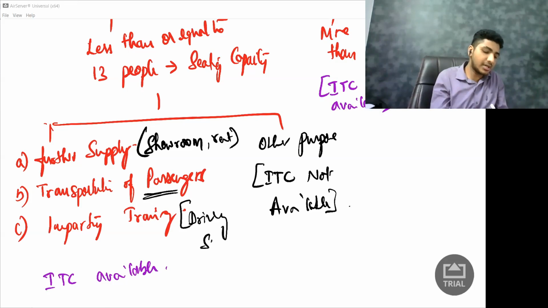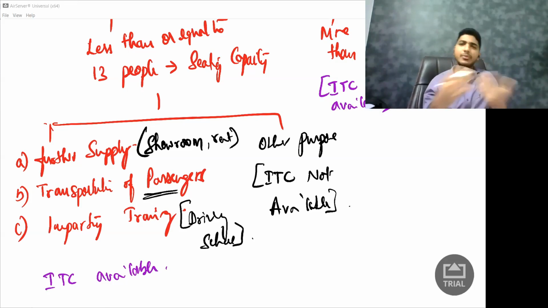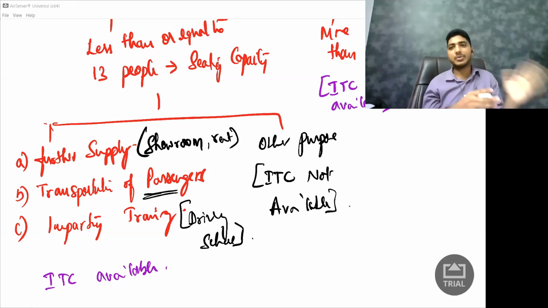And I have purchased a car in which I'm actually training people. That time also, input tax credit is available for me. But if I'm using this motor vehicle for any other purpose, ITC is not available. What other purpose could it be? Say I am a chartered accountant, and I have purchased a car for my self-driving purpose.